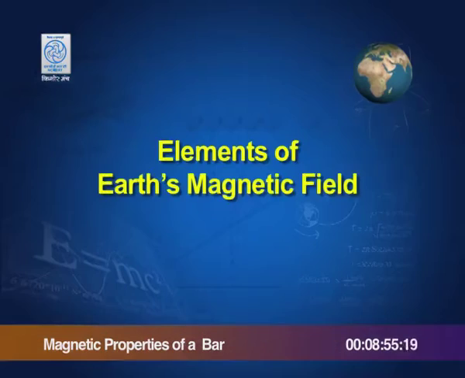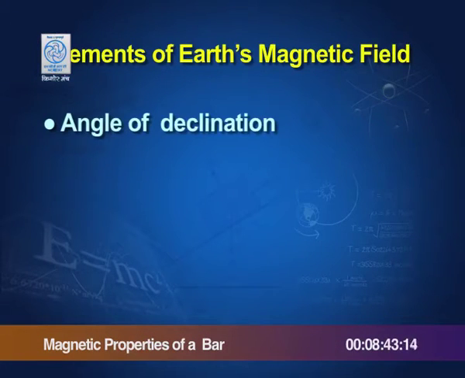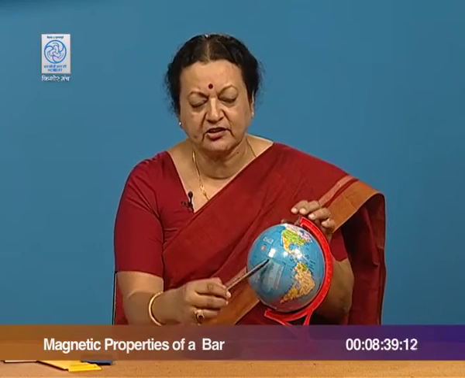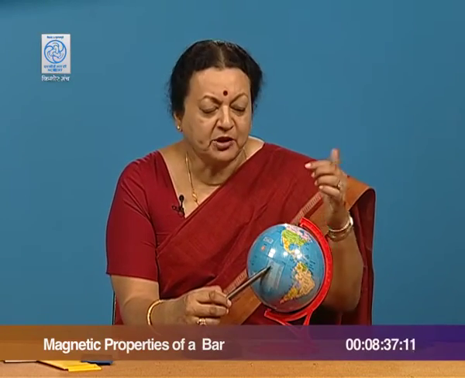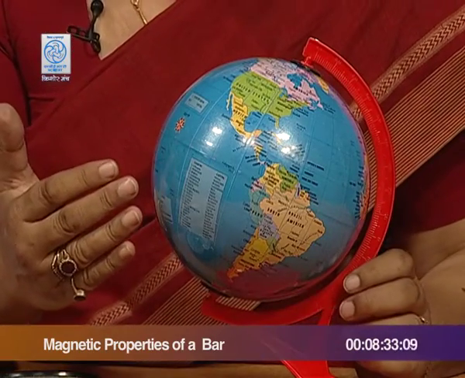These are important and relevant definitions because we are now going to be describing the elements of Earth's magnetic field. There are only 3 elements or 3 requirements to talk about the Earth's magnetic field at a particular location. First one is the angle of declination. This angle at a location is the angle between the geographic meridian and the magnetic meridian.